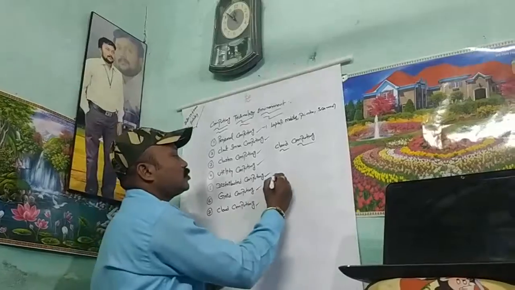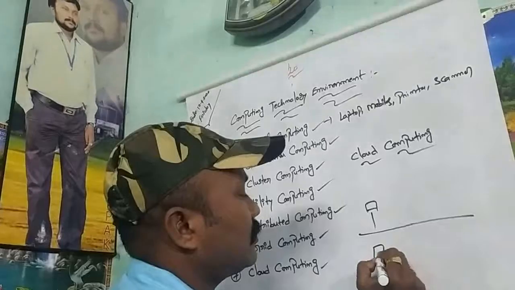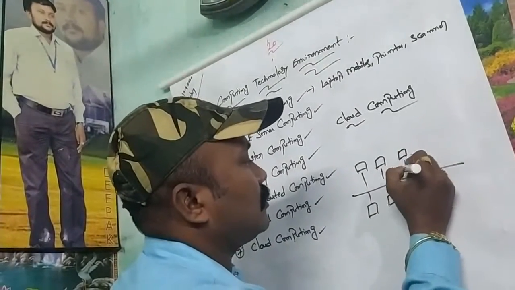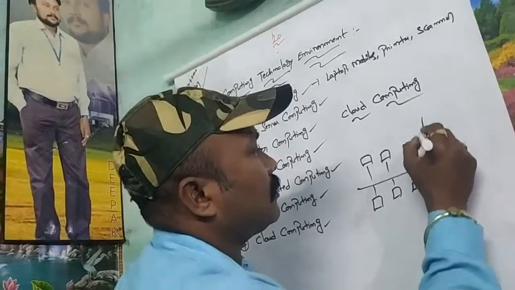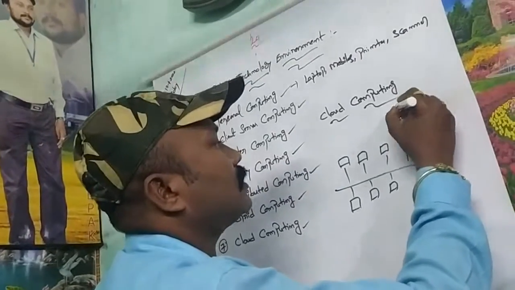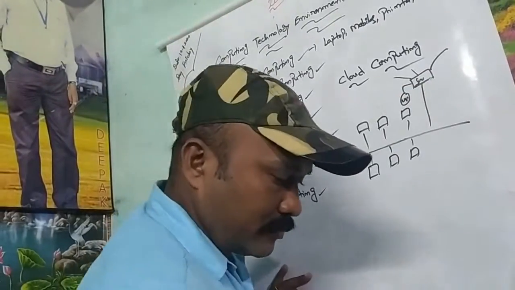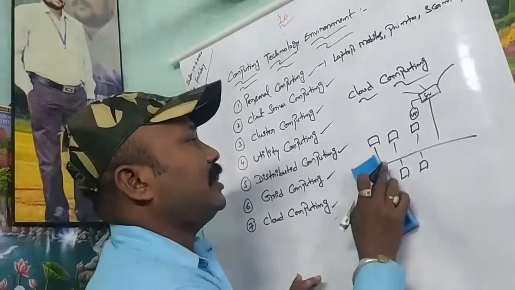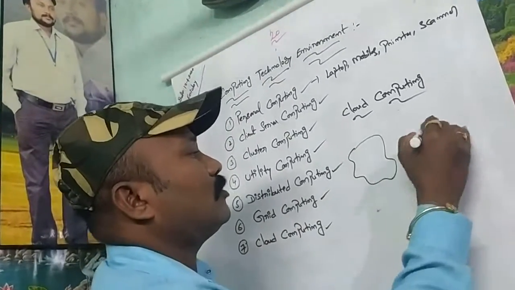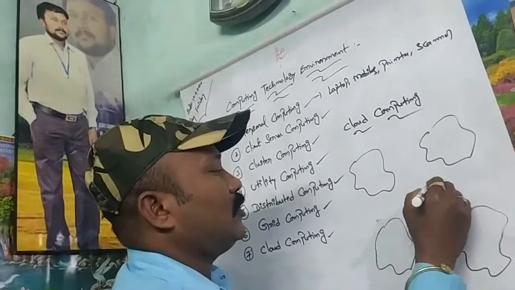Understand? For example, same diagram, here I apply it. Cloud computing. It is one cloud, and here there is one software.